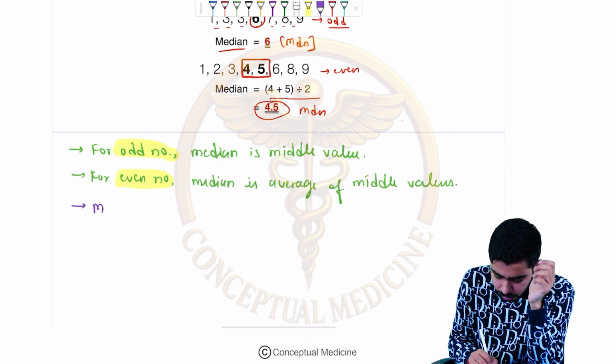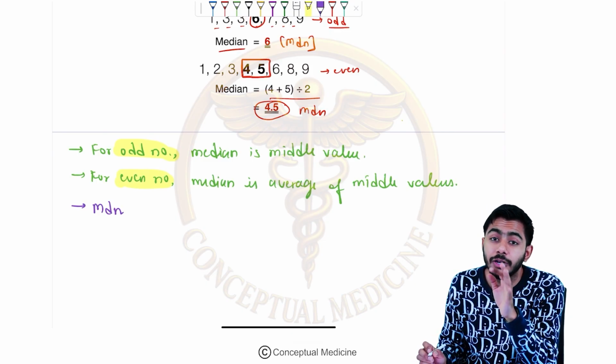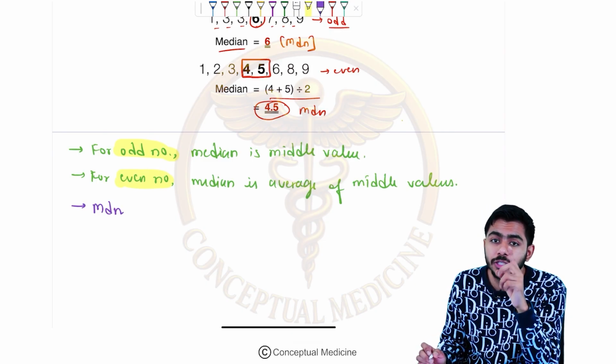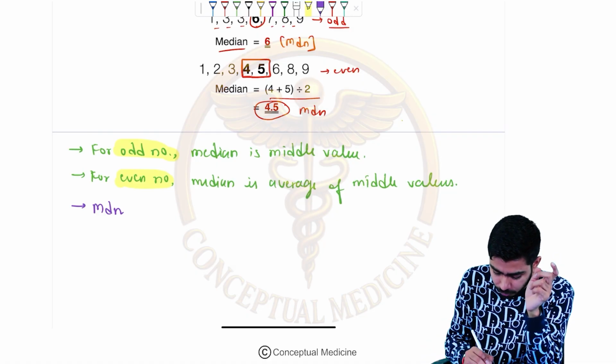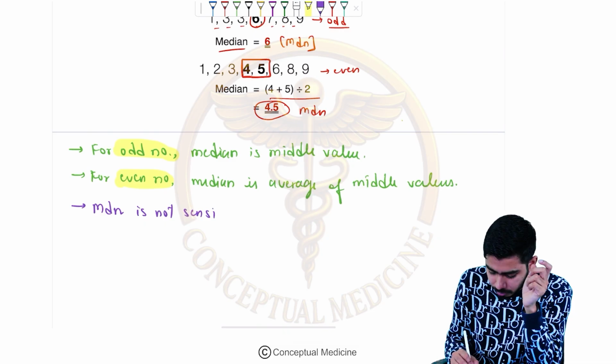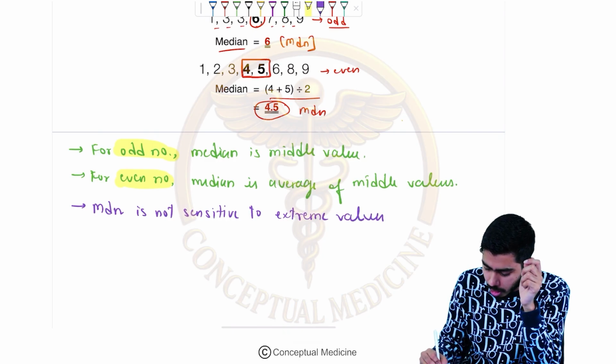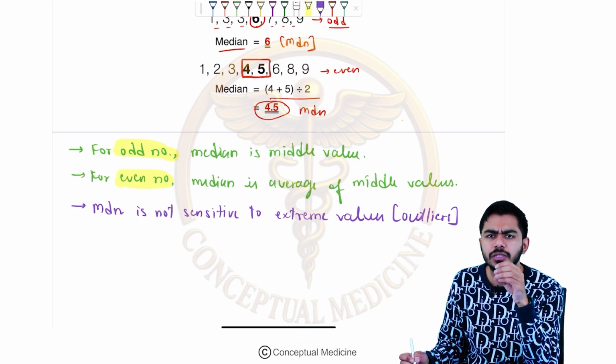One more thing over here, guys. The median is not sensitive to the extreme values. I told you arithmetic mean was sensitive to the extreme values. So median is not sensitive to extreme values. Extreme values are also called outliers. In your MCQs, they might give you outliers. What are outliers? Nothing but the extreme values.